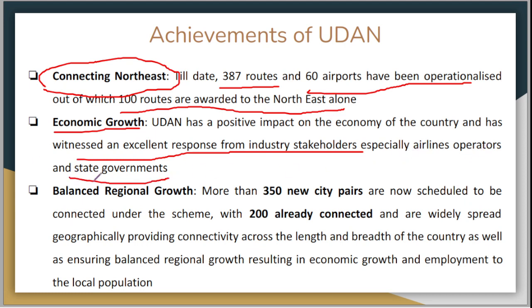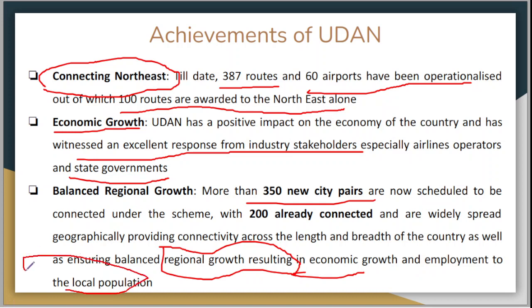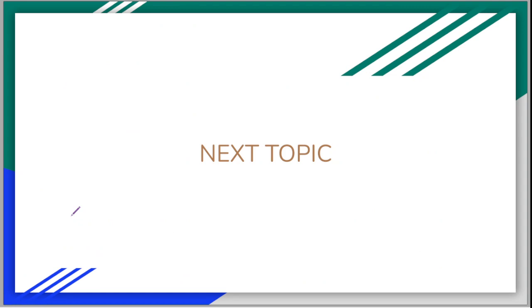So both are happy. It has balanced regional growth. More than 350 new city pairs are now scheduled to be connected under this scheme, and with already 200 connected and widely spread geographically, providing connectivity across the length and breadth of the country, as well as ensuring balanced regional growth, which is going to of course result in an economic growth and employment to the local population where those airports are located. Now let's move on to the next topic.